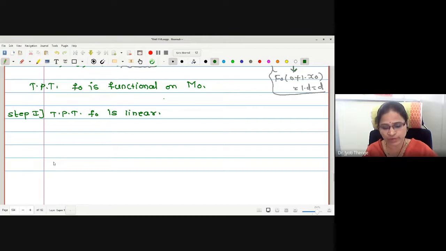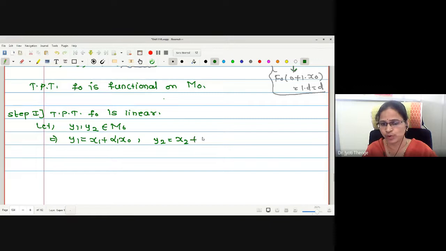In order to prove linearity, we will consider two elements, say y1, y2 in M naught. What will be the representation of y1? A linear combination of an element of M and X naught. Therefore, let me write this as x1 plus alpha 1 X naught. y2 will be x2 plus alpha 2 X naught.